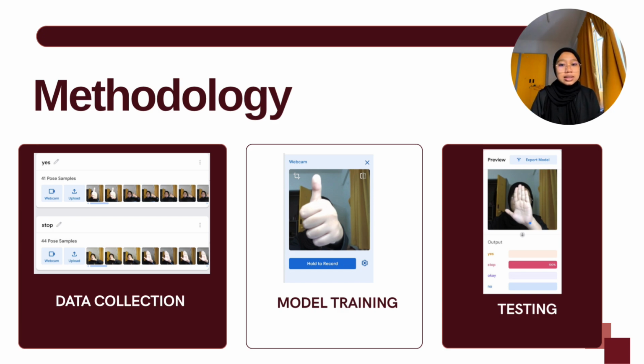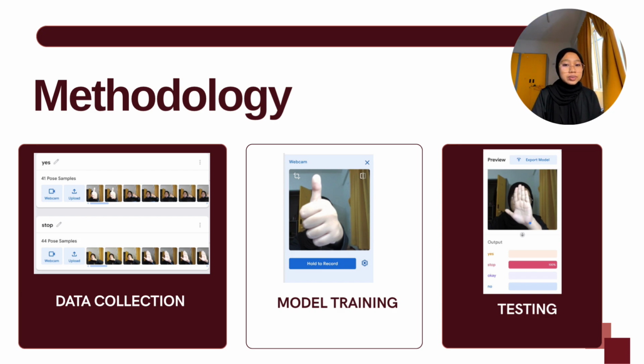So the second stage is model training. After we collected all the samples, the images were uploaded into Teachable Machine, and Teachable Machine will train the model by learning the unique patterns of each hand gesture. This process allows the model to differentiate between the four gesture classes.